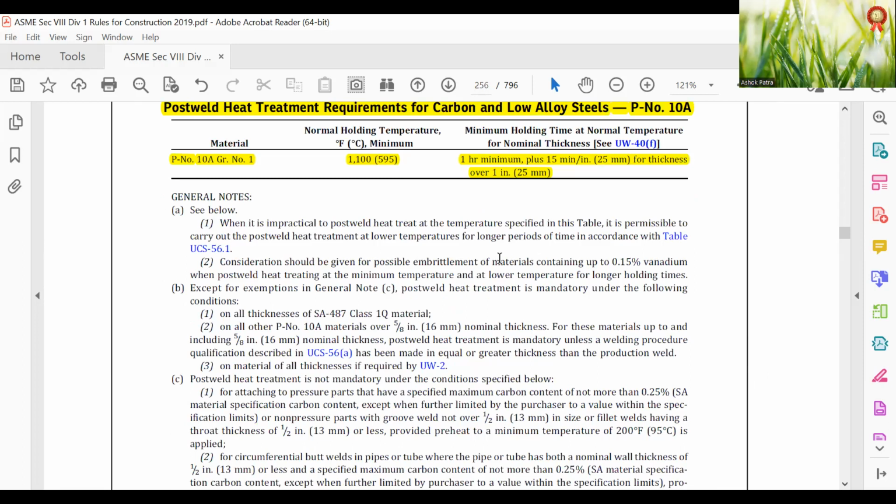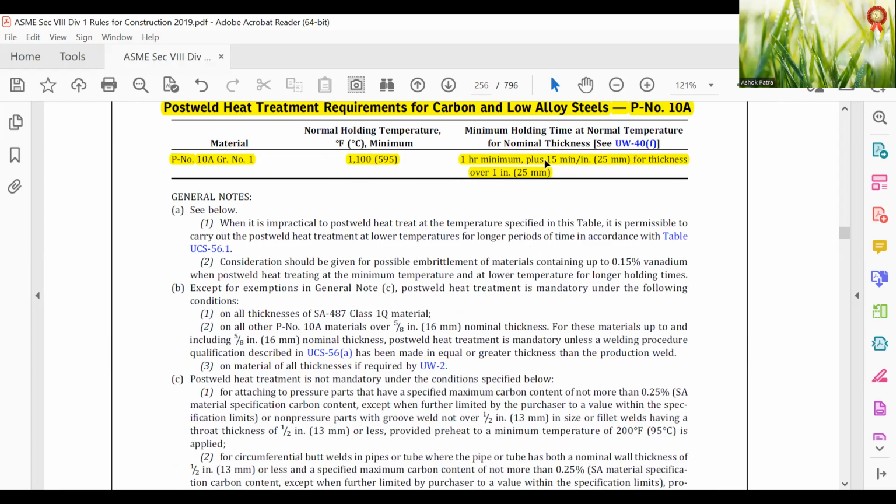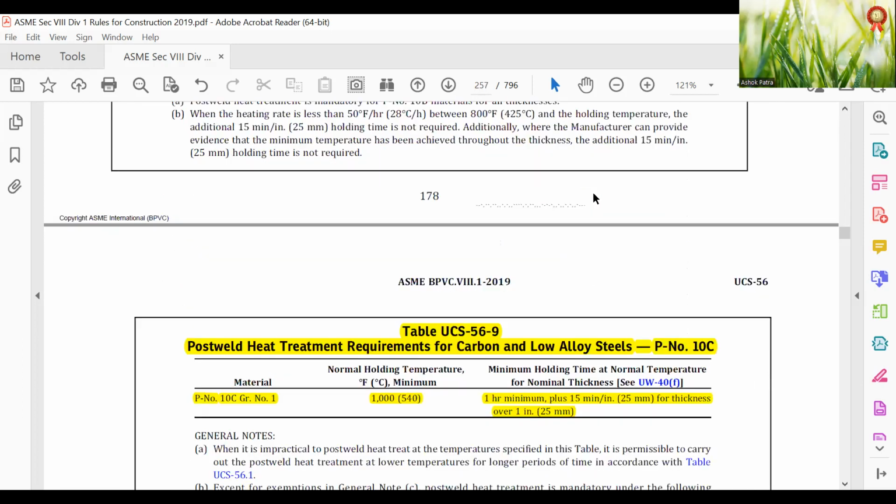P10A, 10A is 1100 degrees Fahrenheit, same, but 1 hour minimum plus 15 minutes for thickness over 1 inch. Same. P number 10C, it is decreased again, 1000 degrees Fahrenheit, 1 hour minimum plus 15 minutes per inch.